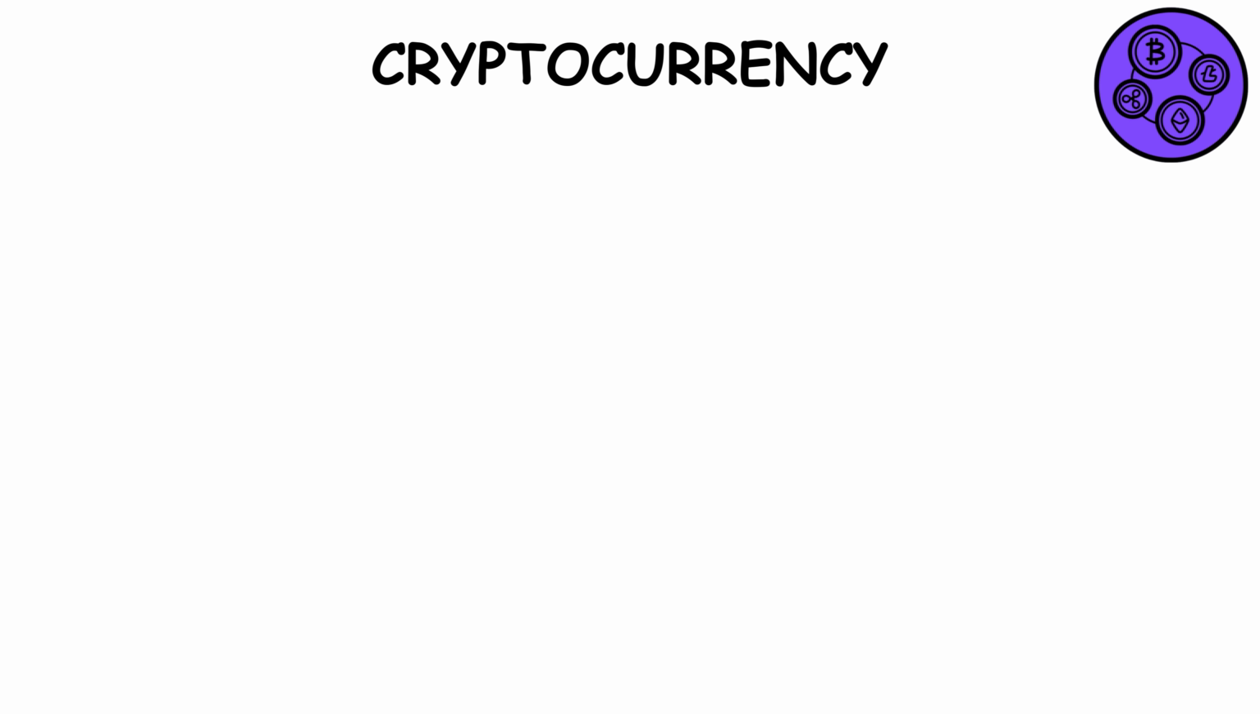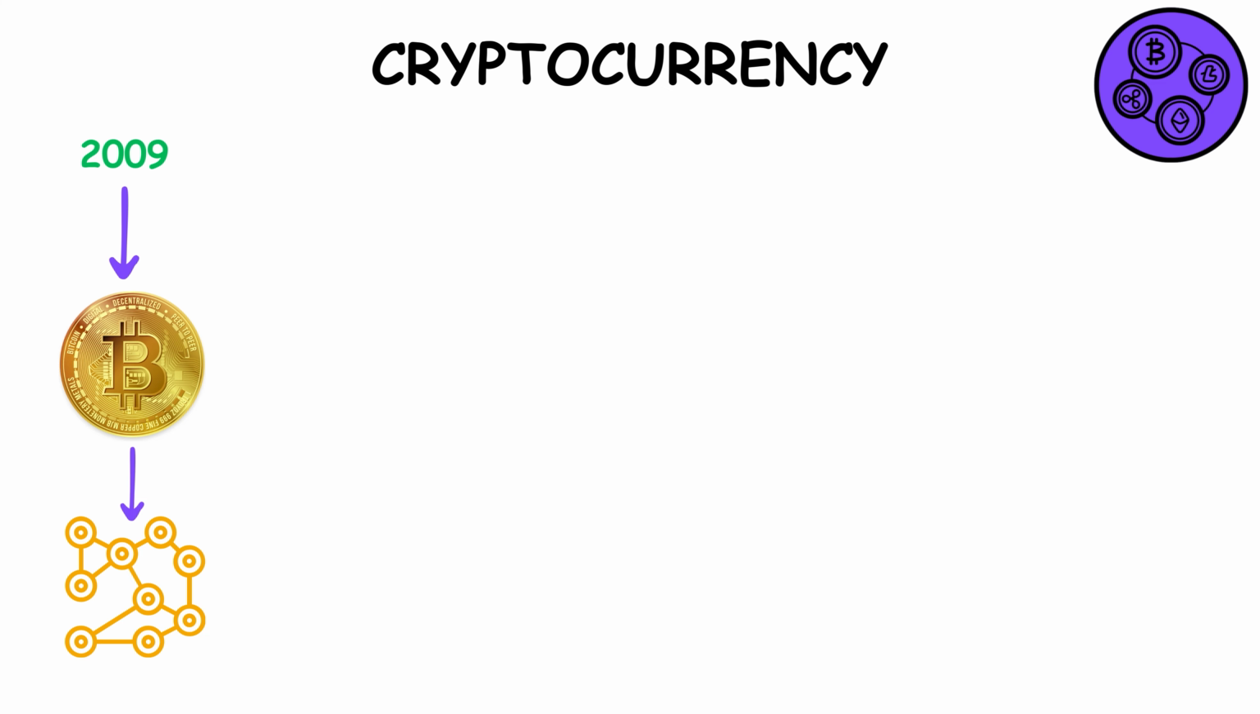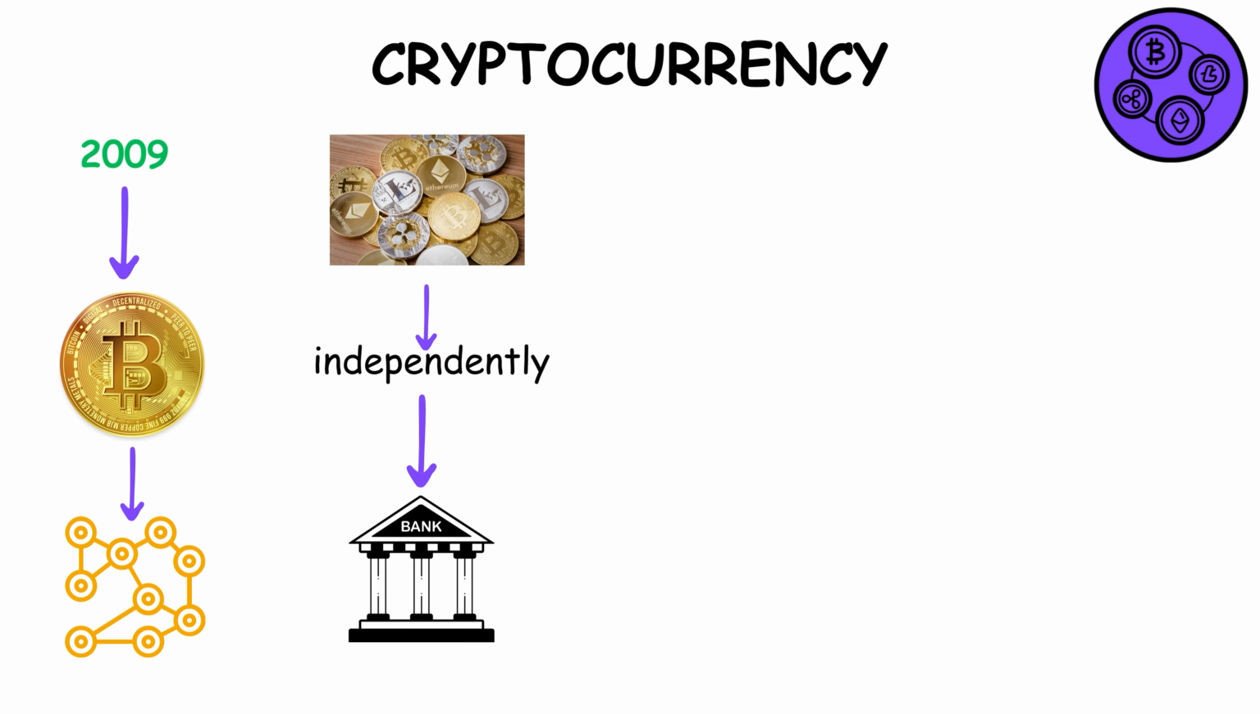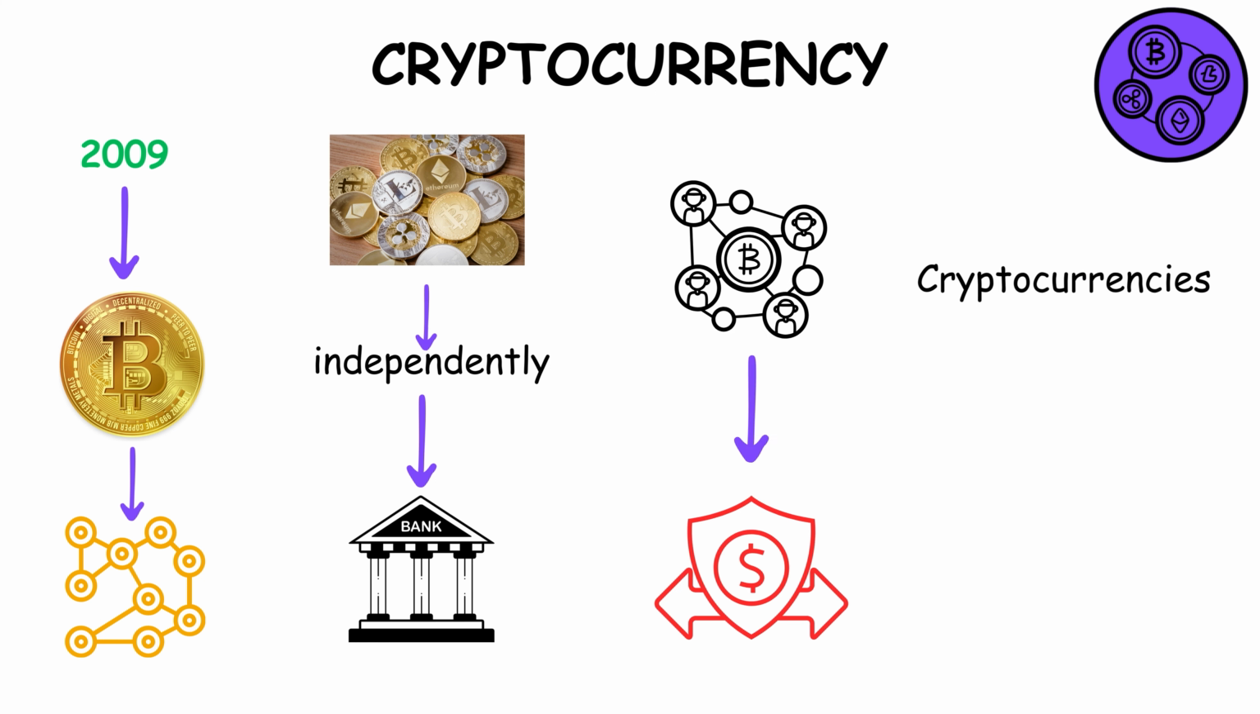Cryptocurrency. Cryptocurrency, born in 2009 with Bitcoin, introduced a decentralized digital currency system. It operates independently of traditional banks, using blockchain technology for secure transactions. Cryptocurrencies represent a significant shift, but face challenges in regulation and acceptance.